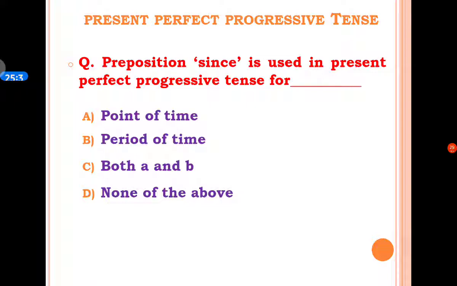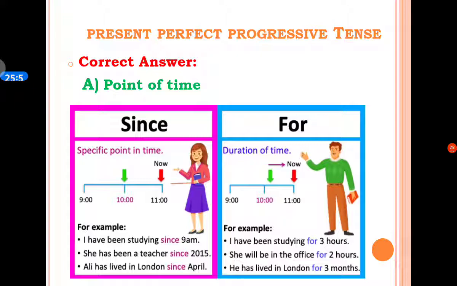The next MCQ is: the preposition since is used in present perfect progressive tense for dash. A option is point of time, B option is period of time, C option is both A and B, and D option is none of the above. The correct answer is A, point of time. Basically, the preposition since is used to show a specific point of time.